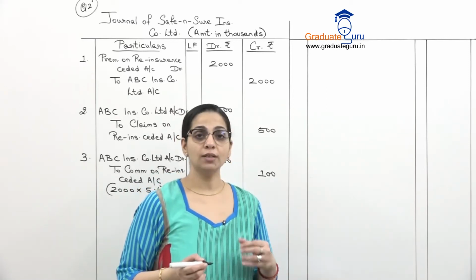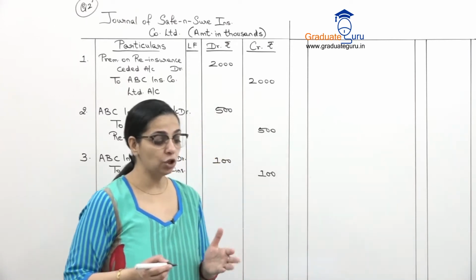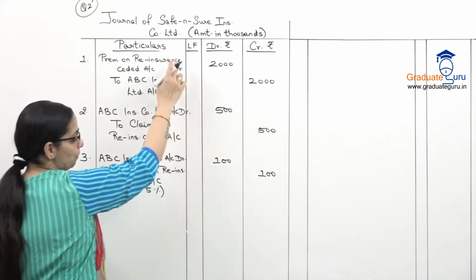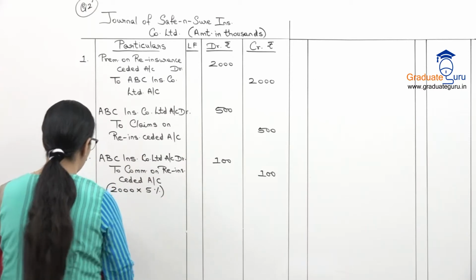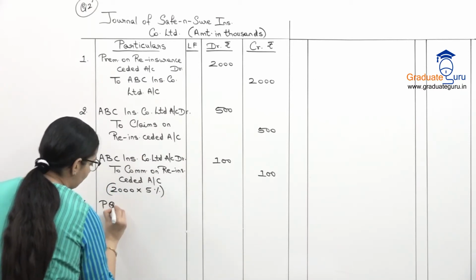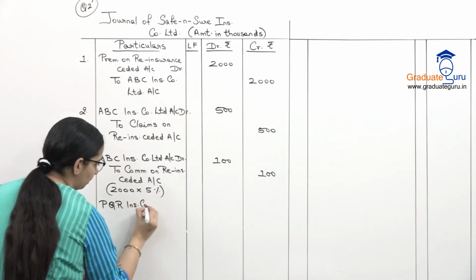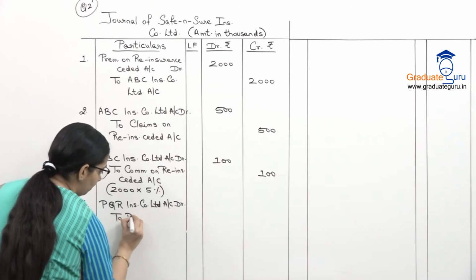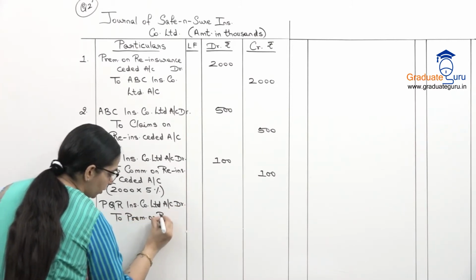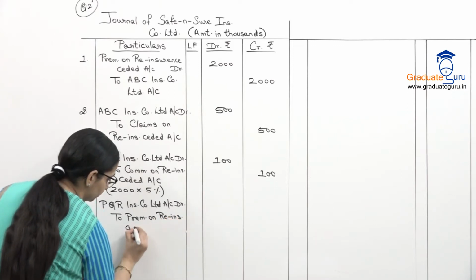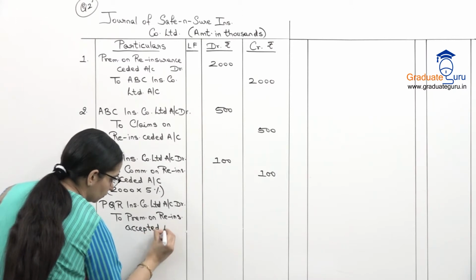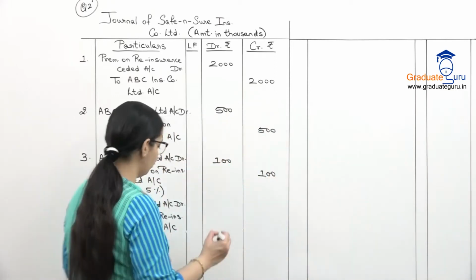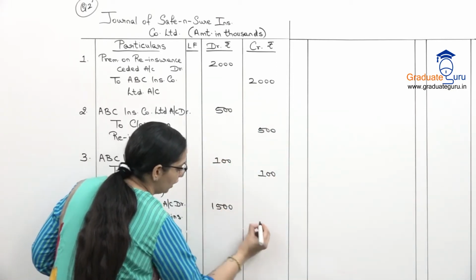अब इसके बाद we go to reinsurance accepted. So premium on reinsurance accepted दिया है. This time the company is PQR Insurance Company Limited. So premium on ceded was payable. On accepted, we will have to receive the premium. So we will debit the company, that is PQR Insurance Company Limited account debit to premium on reinsurance accepted. And the amount given is 15 lakhs. We'll again remove 3 zeros. So it will become 1,500,000.